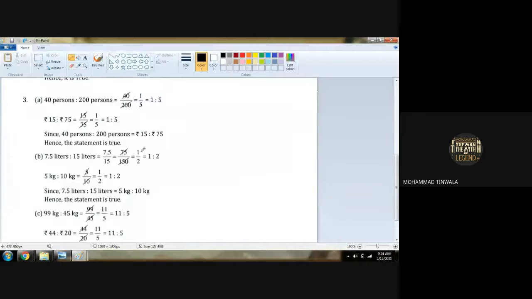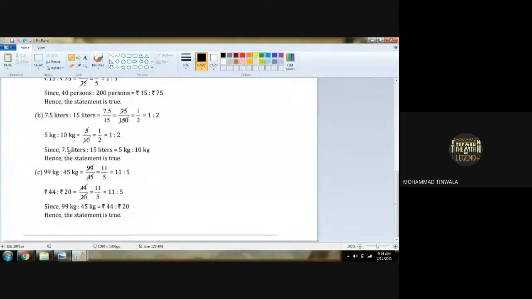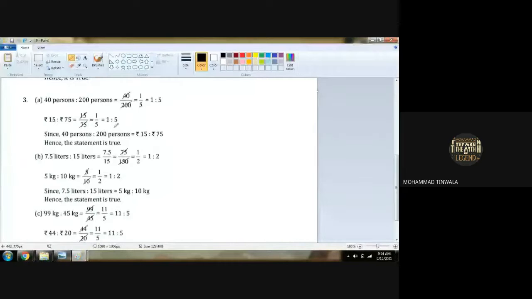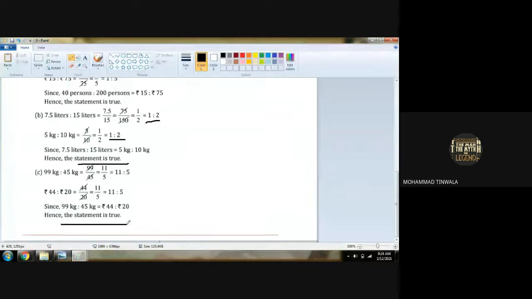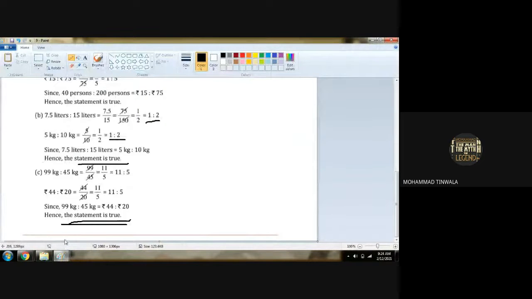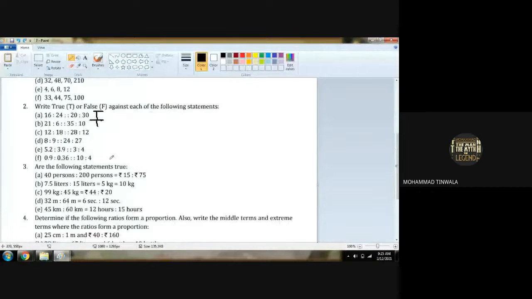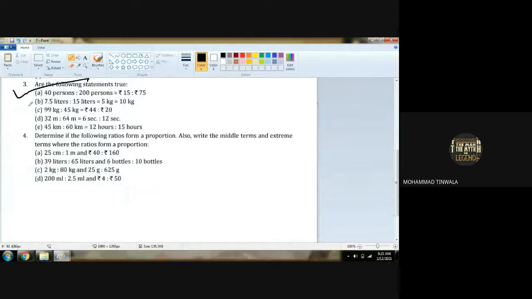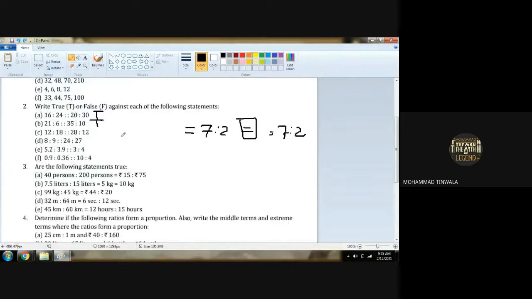Second, the same. 7.5 liter, 15 liter. Same term, same thing. Nothing to be worried about. 1 is to 2, 1 is to 2. Again equal. So the statement is true. Third is also equal. The statement is true. Anybody has any doubt with question number 3? Bacha party? No, sir. Okay, beta. So the rest of the sums are your homework for question number 3. Have you all understood, girls? Okay, sir.